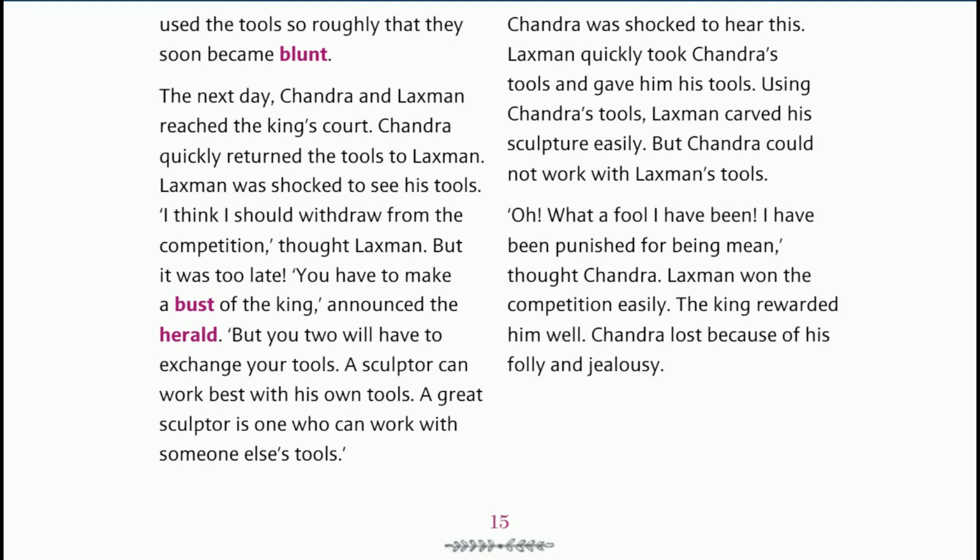Lakshman won the competition easily. The king rewarded him well. Chandra lost because of his folly and jealousy. So, Chandra lost because of his foolishness, his foolish idea and behavior. So that is how the honesty of Lakshman made him win.